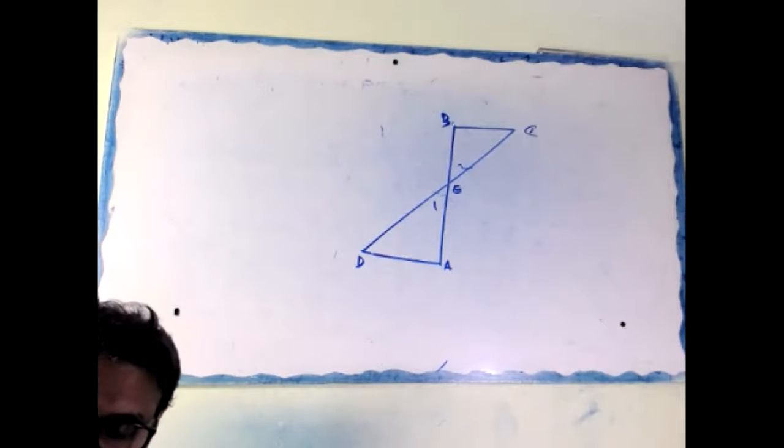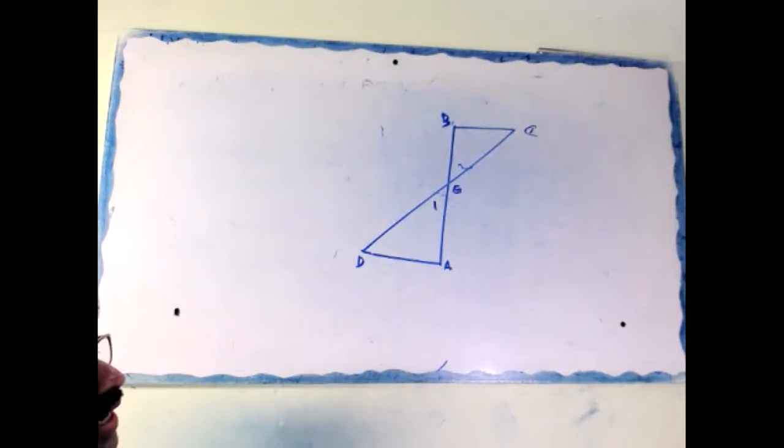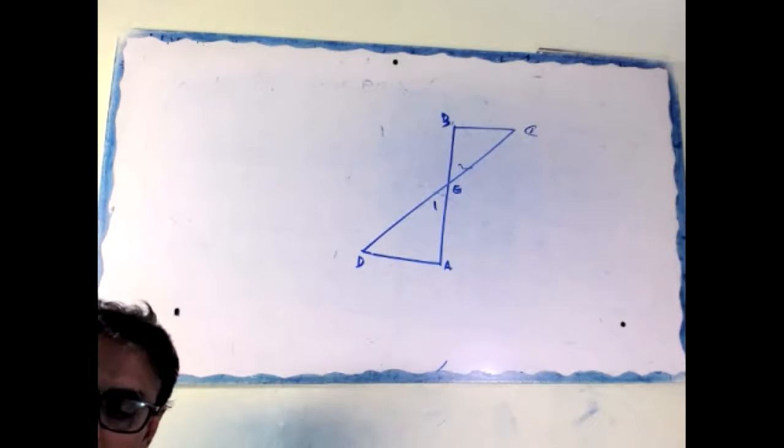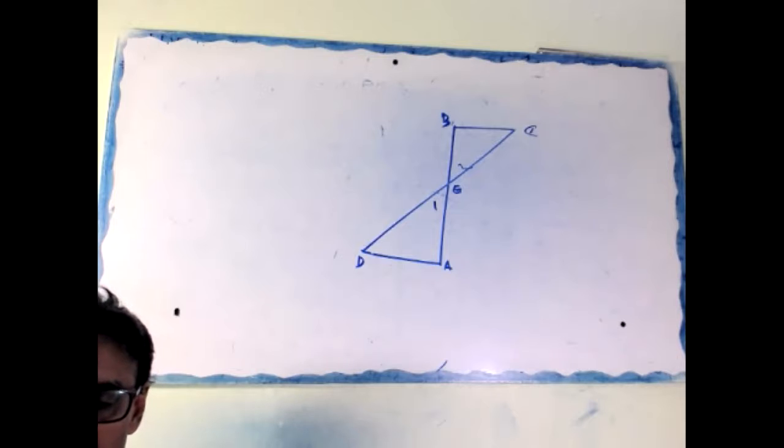Then you have to specify angle B equal to angle C, given, since the alternate angles are equal. AD parallel to BC, hence D equal to C. You have to write that. Clear or not? Okay.